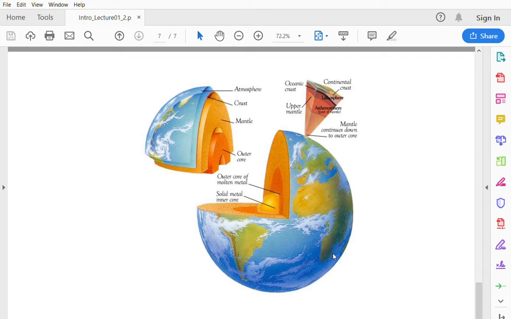And also there are some fun facts given in different parts of the chapter. Something like here, the sun contains about 99.86% of the mass of the solar system, and its circumference is about 109 times that of the Earth. Again, we are talking about the diversity of scale. The size of the sun is so much larger than the Earth. We thought the Earth itself is a very large object, but when you compare it against the sun, it looks like a very small object. That's again an example of the diversity of scale that we encounter in the field of Earth science.